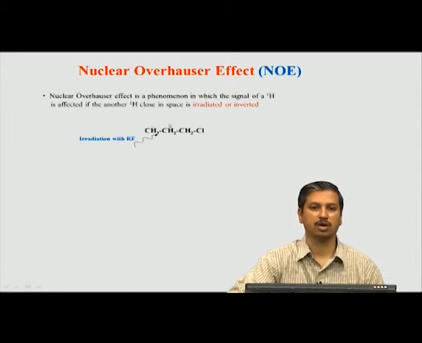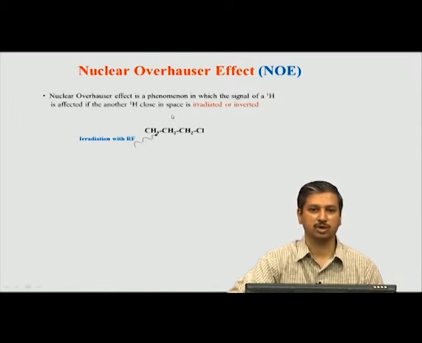Okay. So, this is the main point in NOE, although we have not gone into the details of the mathematical analysis of this interaction. Qualitatively, one can think of it that when the population of one hydrogen is disturbed through irradiation or inversion or any other mechanism, that disturbance is transferred to the second neighboring hydrogen. Okay. So, this is a very important word, transfer. Whatever you do with one spin, that information or perturbation is transferred to another spin with which it is interacting via space.